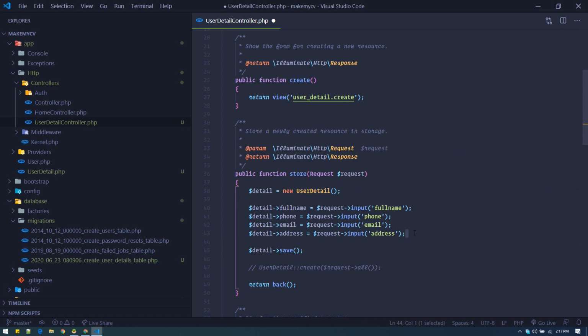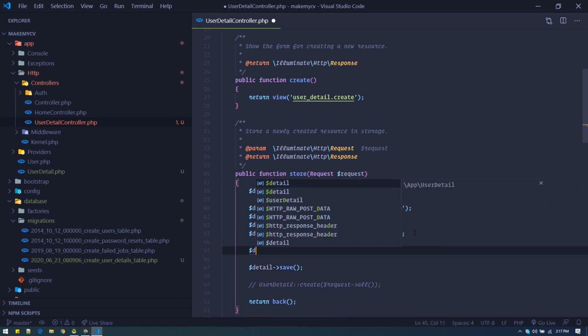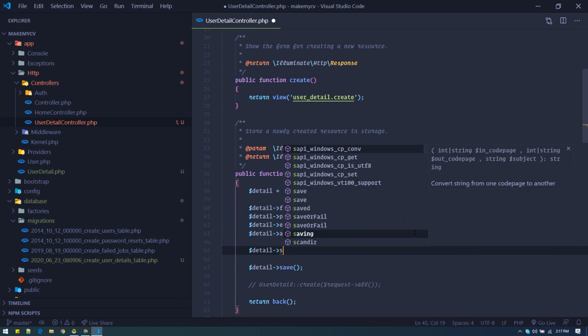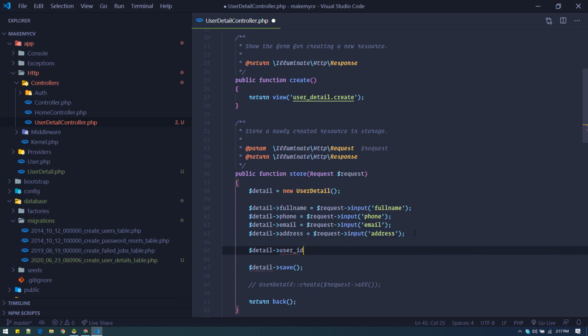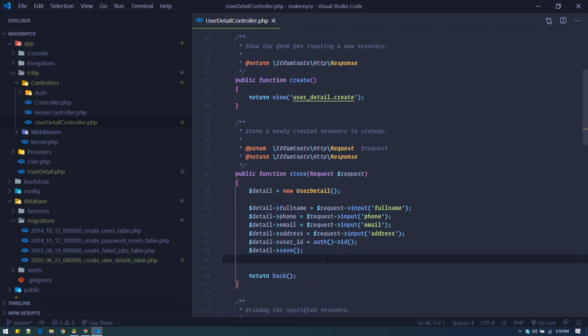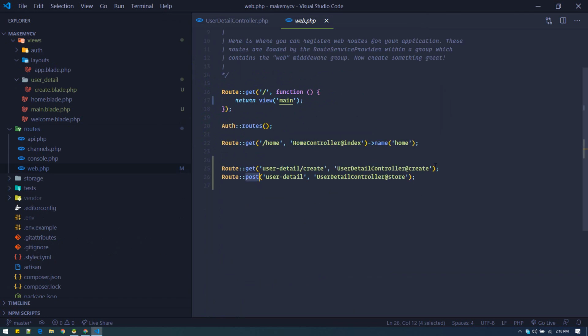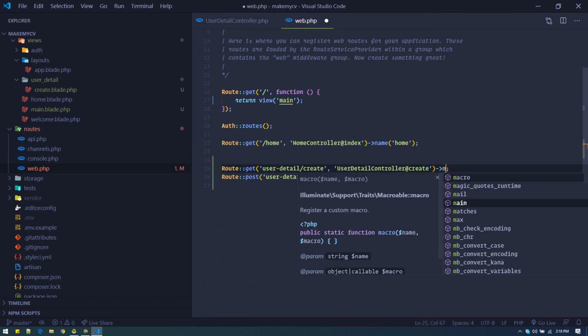This is another way to create data. So this is easier to understand. And also we need to fill user ID with auth ID. So this will give the ID of the currently authenticated user. Alright. Okay, so only authenticated users should access this create route and store route. So let's make that as well.